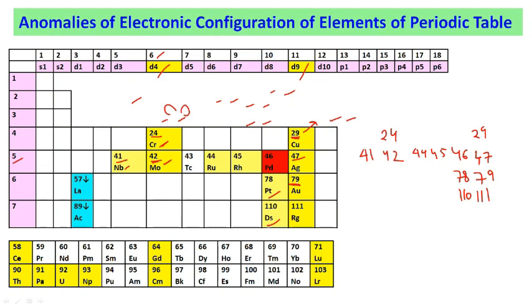The second point is that all these elements have the configuration ns1 except palladium.